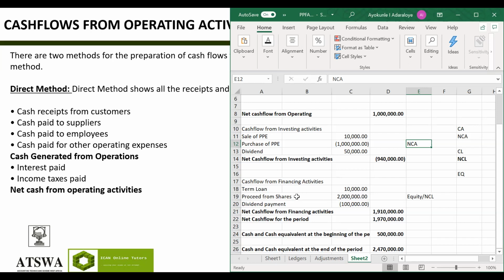When I explained this one, I explained it from the positive side, but when I explained this, I explained it from the negative side. That's the reason why Moto asked me the question the other time. I said investing activity normally should be negative. Normally. But that does not mean it cannot be positive. Some instances where it could be positive would be when the business is selling off its assets.